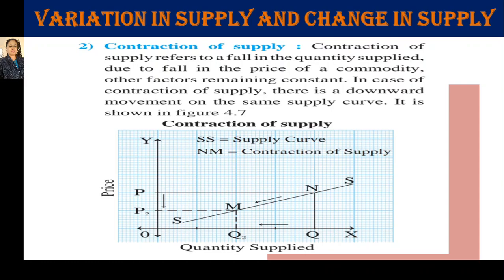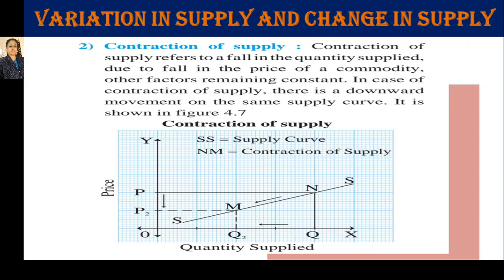This is called contraction of supply. It means the quantity supplied is contracted, reduced in the downward direction. So variation in supply, expansion or contraction of supply, occurs due to an increase or decrease in the price of the same commodity.